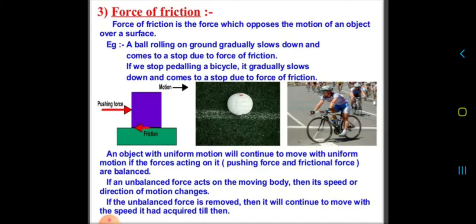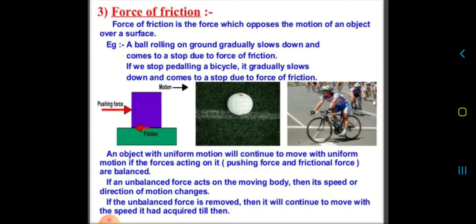Okay, clear? Now an object with uniform motion will continue to move with uniform motion if the forces acting on it are balanced. So if an object is in uniform motion, it will stay in the state of uniform motion if the forces acting on it, that is your pushing force and the frictional force, are balanced. And if an unbalanced force acts on the moving body, then its speed or direction of motion changes. If we apply any other external force, then it will change the direction or speed of that moving object.